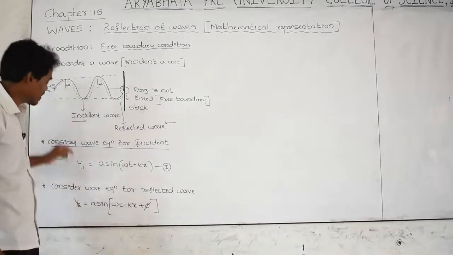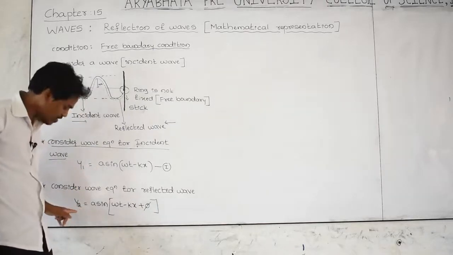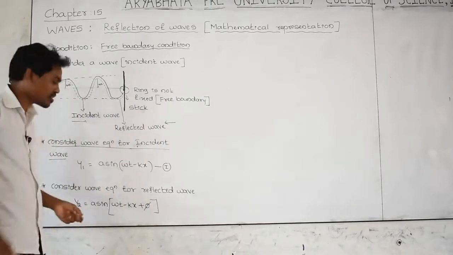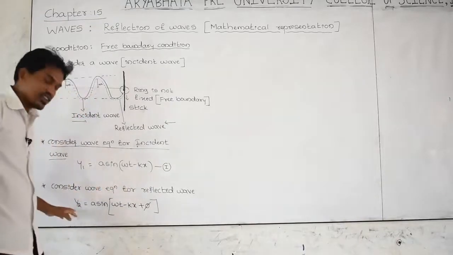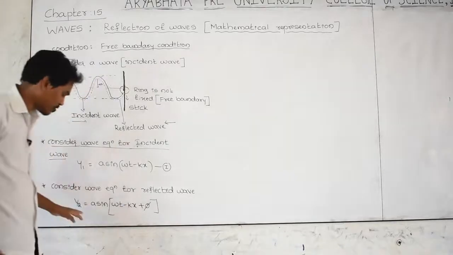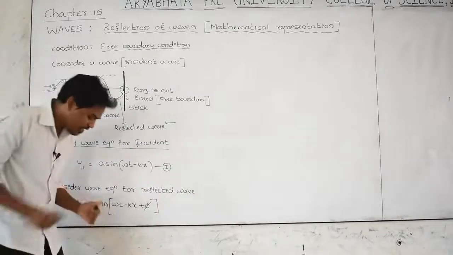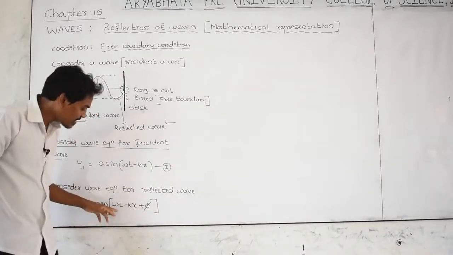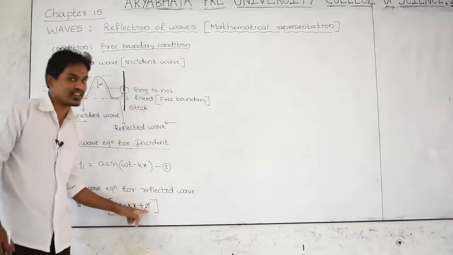The displacement produced by the incident wave can be found by using this equation, and the displacement produced by the reflected wave can be found by using this equation. Let us take it as equation number 2. Here it is omega t minus kx as it is, and one extra term I have considered here, phi.